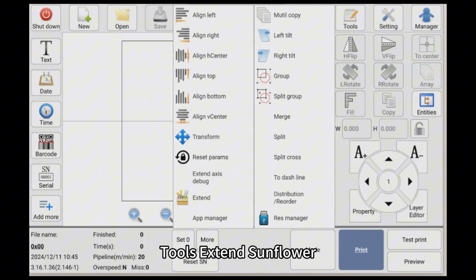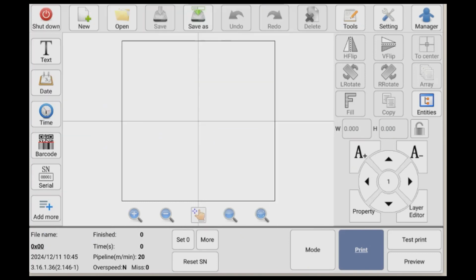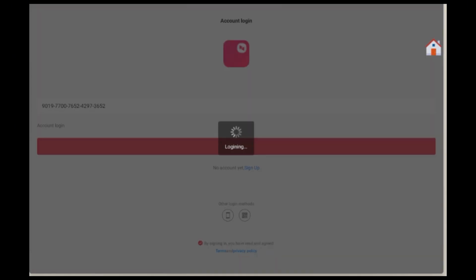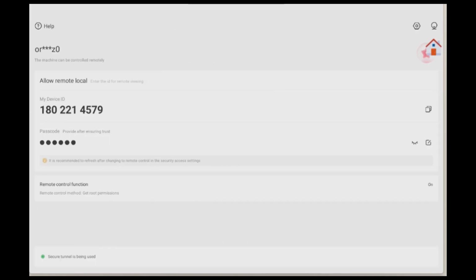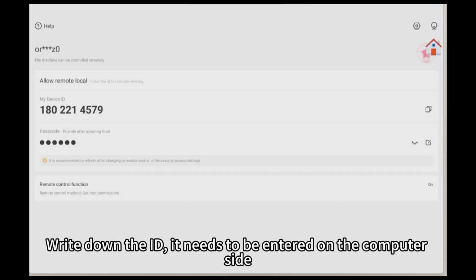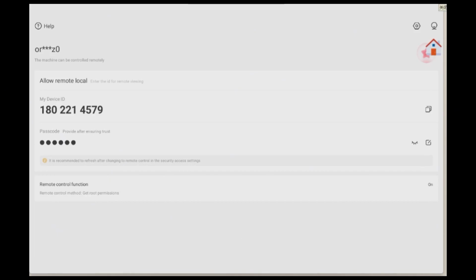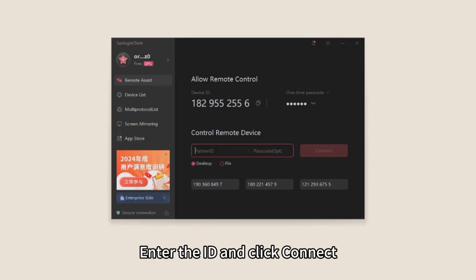Tools, extend Sunflower. Write down the ID, it needs to be entered on the computer side. Enter the ID and click Connect.